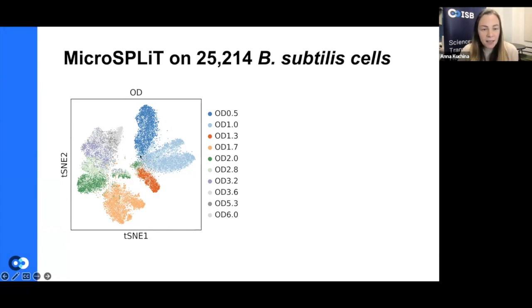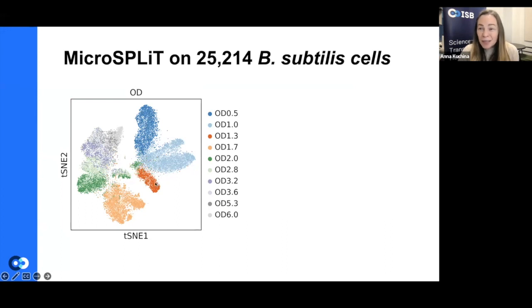You can see that this data, which shows some 25,000 Bacillus subtilis cells, clusters neatly according to their optical density, which is shown again as color. And that makes sense, right? All of the cells grown at OD 0.5 behave somewhat in the same way, but then as they grow, they undergo different transitions, and they're still all very similar within a single sample.